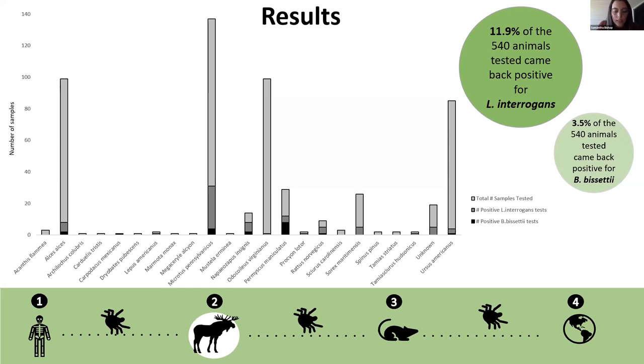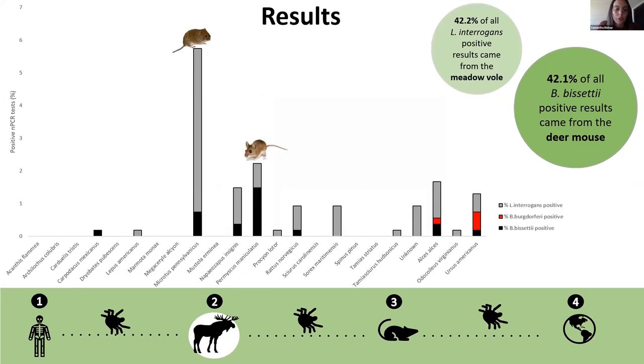Out of all those tested, 11.9% were positive for Leptospira interrogans, and 3.5% were positive for Borrelia bissettii. As you can see here, the percent of positive test results was fairly low for all species, but that being said, even though only 6% of meadow voles tested positive for Leptospira interrogans, overall they were responsible for 42.2% of all the positive Leptospira test results. Again, if you look at the deer mouse, 1.5% of all deer mice tested came back positive for Borrelia bissettii, yet they held 42.1% of all positive bissettii results.